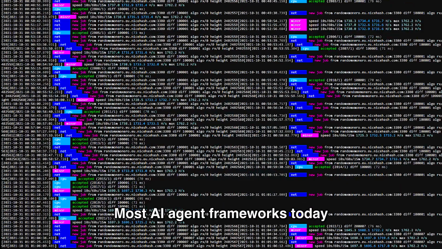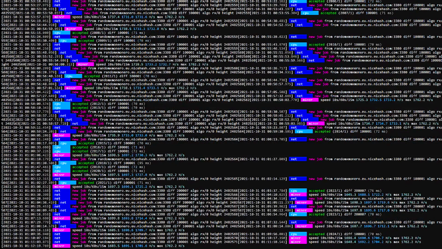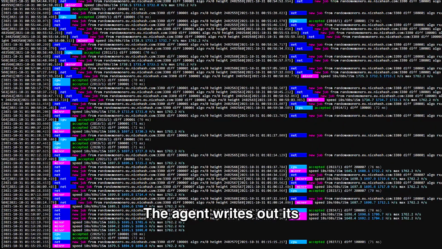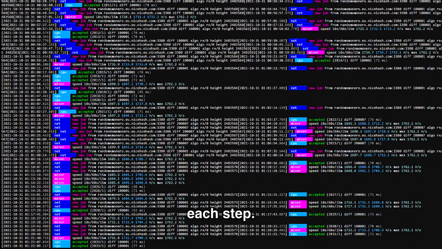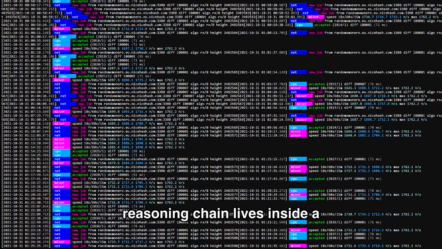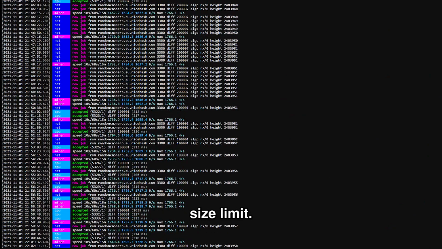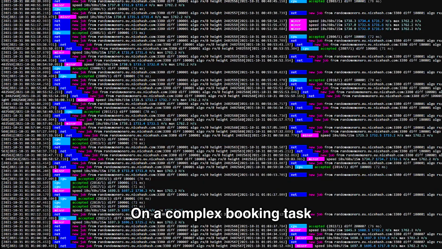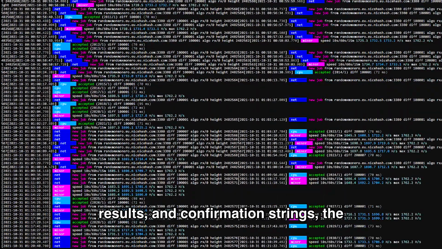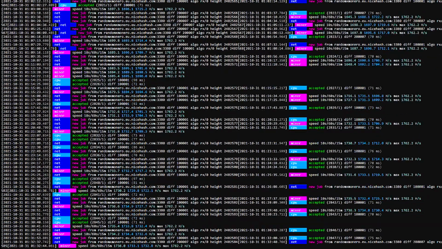Most AI agent frameworks today handle multi-step tasks through what is called a reasoning chain. The agent writes out its plan in text, then executes each step. The problem is that the reasoning chain lives inside a context window. That context window has a size limit. On a complex booking task with multiple tool calls, search results, and confirmation strings, the earlier parts of the plan can fall out of the active context.